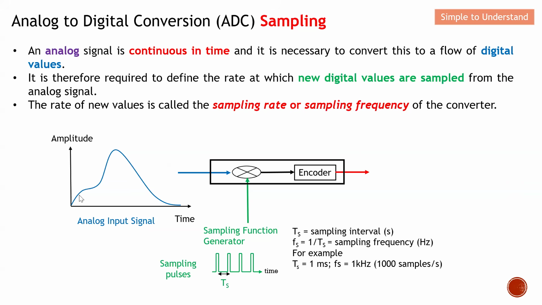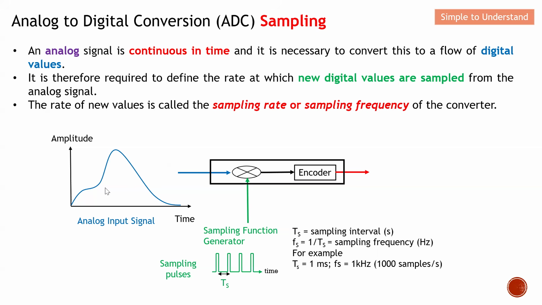You can see that this is the analog signal. This is the input, which we want to sample. You can see that these are all sampling pulses here. I will go into a little more detail in my next video, but in this video I mainly want to show you what is called poor sampling and good sampling.